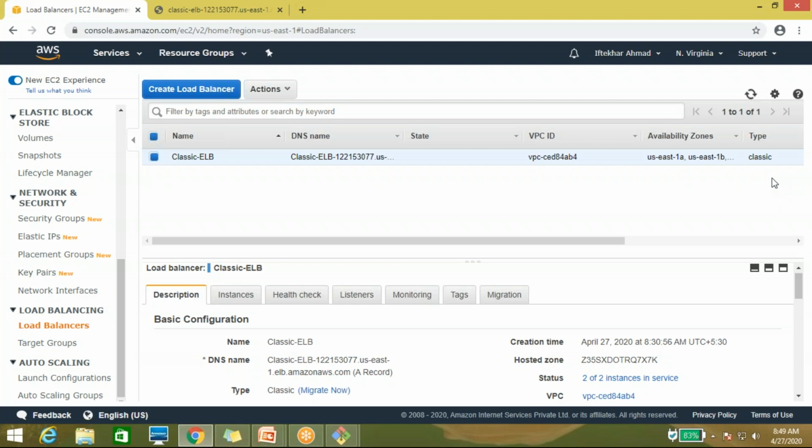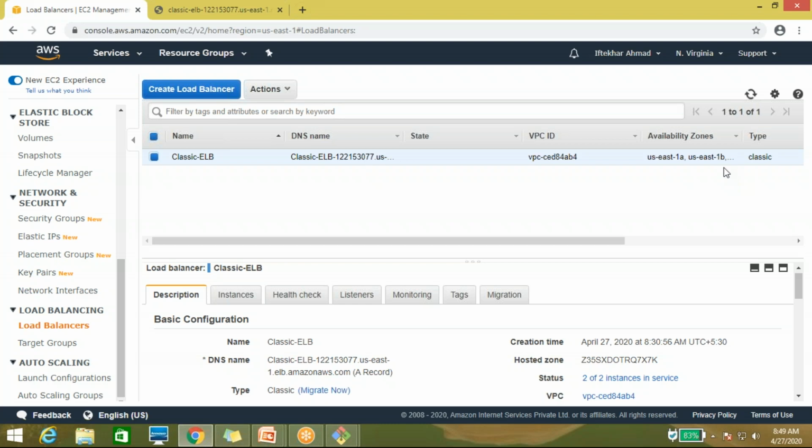Can we attach certificates to a classic load balancer? Yeah, we can attach an HTTPS certificate, but it is on a chargeable basis, and I believe it will take some time to get that certificate. So that is the reason I'm not performing that. When you go through with the production server, then you can raise a request for that certificate, and it will be provided by AWS only. Okay.